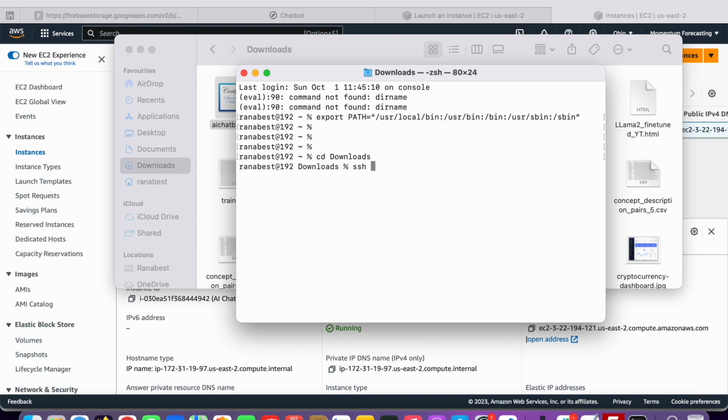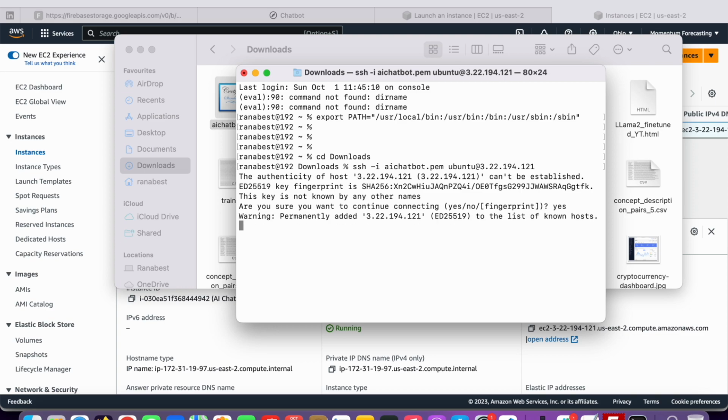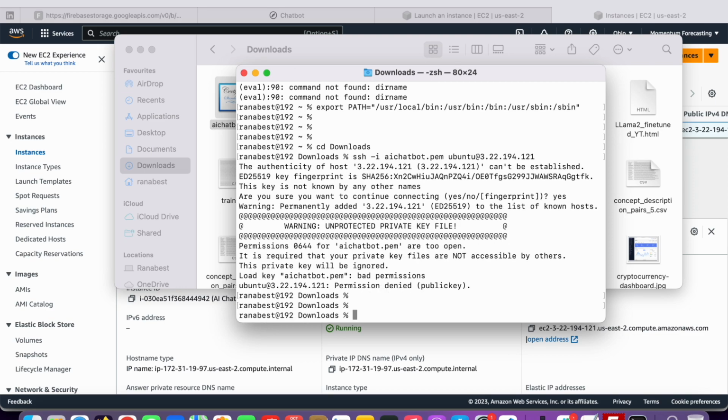Just type ssh -i and the name of the PEM file, which is ahadmin.pem. Here you need to pass your username. By default, this AWS server has the username ubuntu, and you also need to type this if you did not configure it. Then type the IP address that we copied and hit enter. It will not connect and says permission denied. We are getting this error: unprotected private key file.